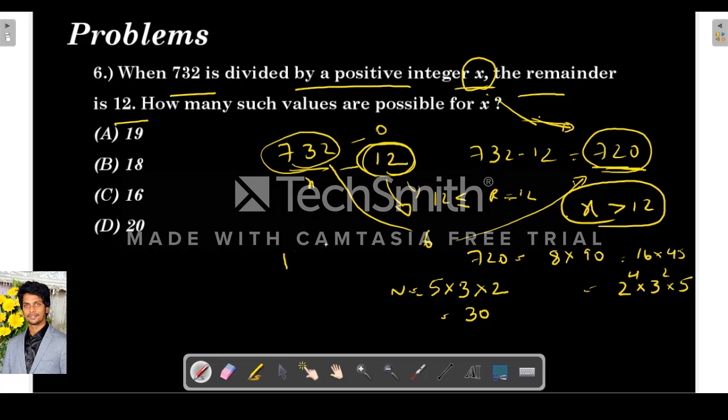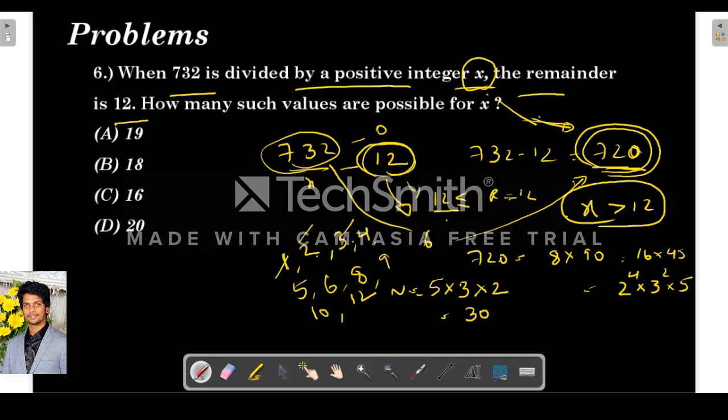In that we have to remove the factors which are less than or equal to 12. So what are the factors of 720 which are less than or equal to 12? 1 is a factor, obviously. 2 is also a factor, because 2 into 360. 3 is also a factor, 3 into 240. 4 is a factor, 4 into 180. 5 is also a factor of 720, because the last digit is 0, so it must be divisible by 5. 6 is also a factor, 6 into 120. 7 is not a factor, it is not divisible by 7. 8 is a factor, 8 into 90. 9 is a factor, 9 into 80. 10 is a factor, 10 into 72. 12 is also a factor.